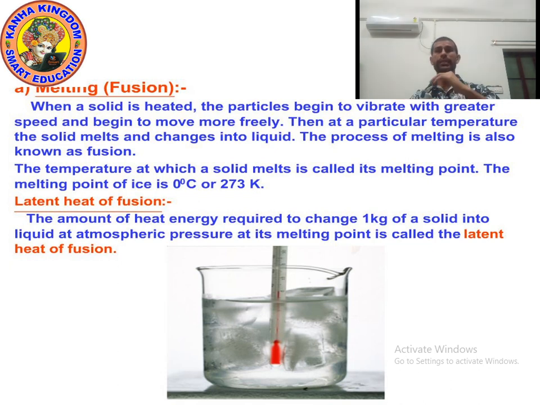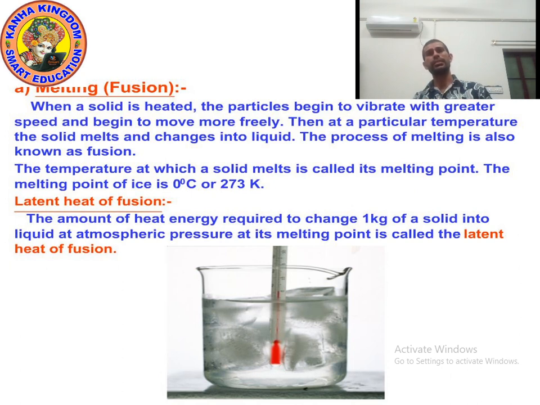The process of melting is also known as fusion, and the temperature at which a solid melts is called its melting point. When a solid changes into liquid by giving heat, at a particular temperature the solid will change into liquid.